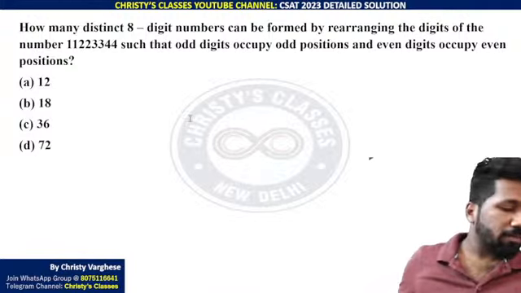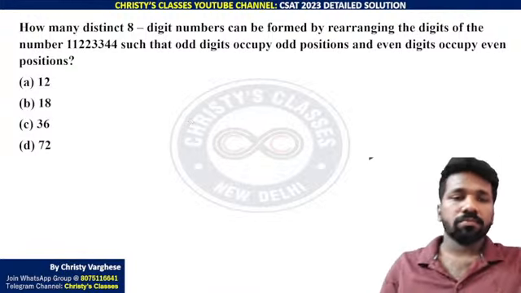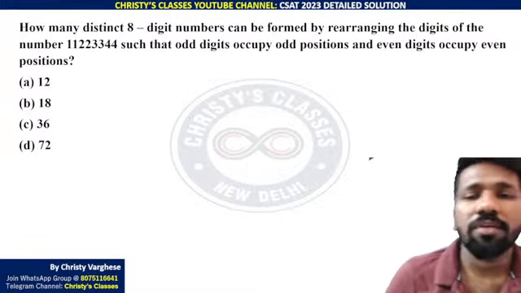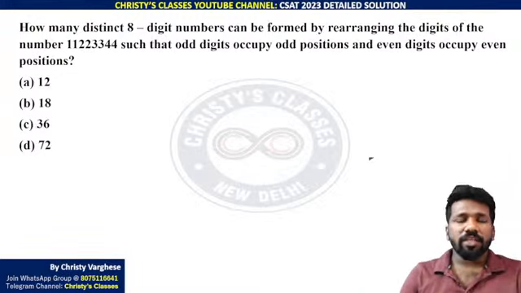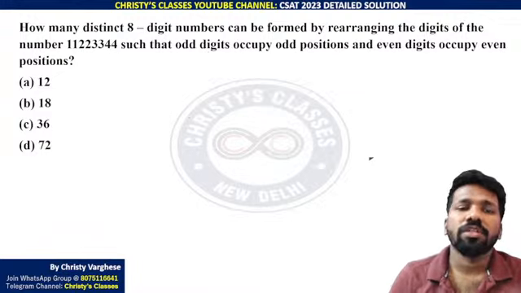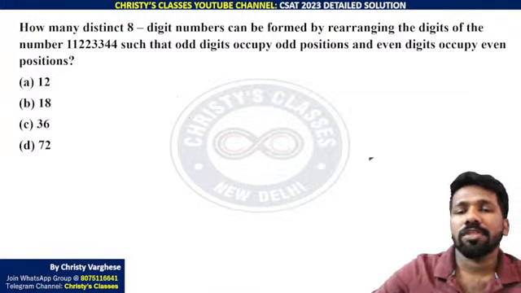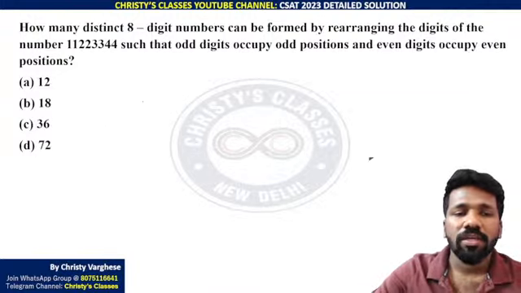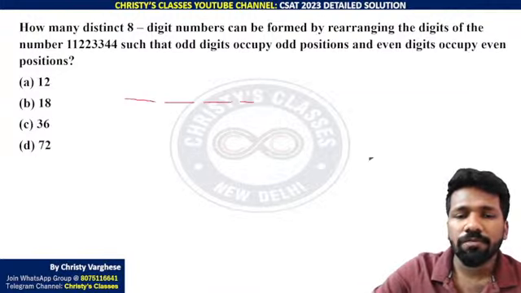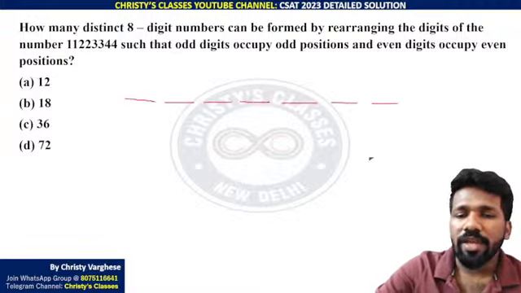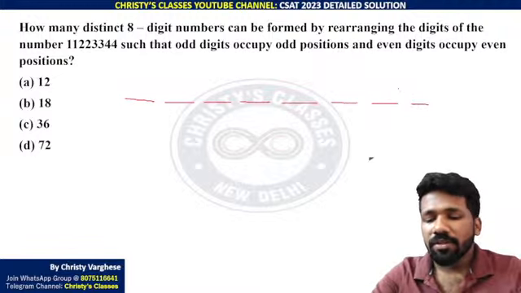Okay, so I'll explain. How many distinct 8-digit numbers can be found by rearranging the digits of the number 1, 1, 2, 2, 3, 3, 4, 4 such that odd digits occupy odd positions and even digits occupy even positions? Fundamental principle of counting is needed in this question. Anagram problem we have learned before.